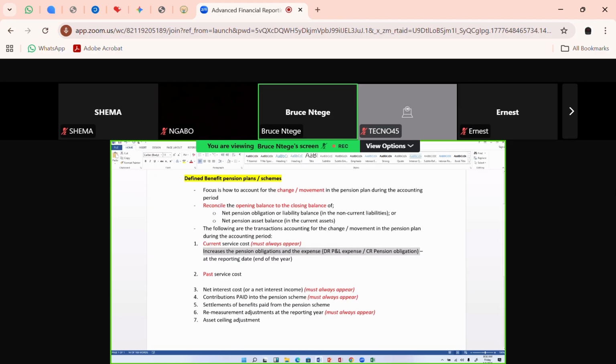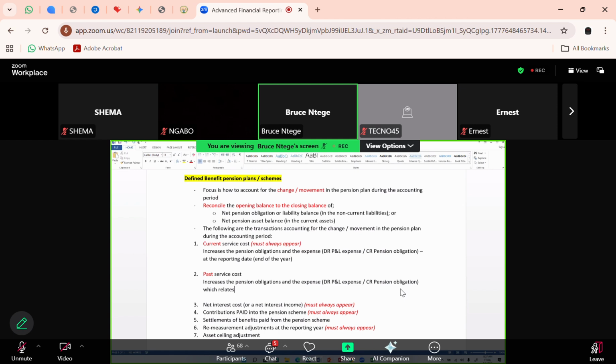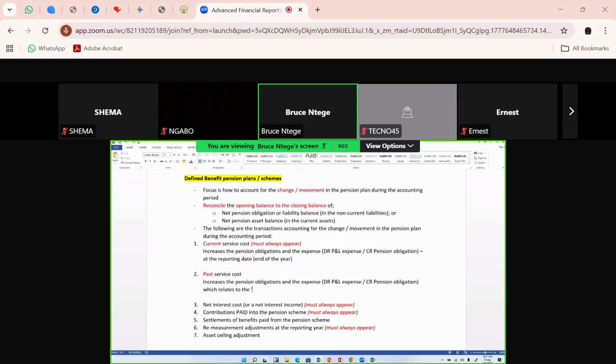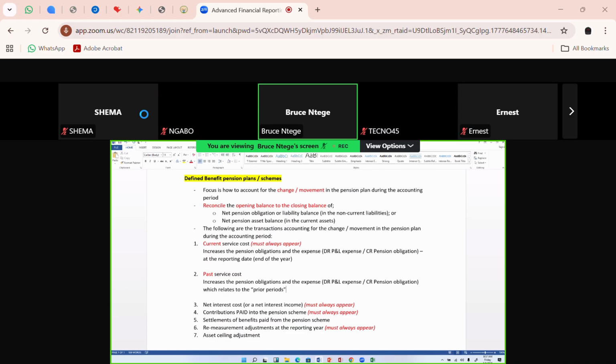And that means that you are going to run a double entry where you are debiting the P&L expense and you are crediting the pension obligations. The only difference here is that this is actually going to relate to the prior periods. So I'll put in here which relates to the prior periods, not related to the current periods. And that's why they call it prior period, past service cost. So this relates to the prior period or prior periods, okay?